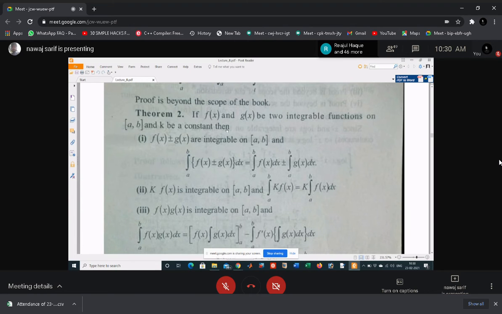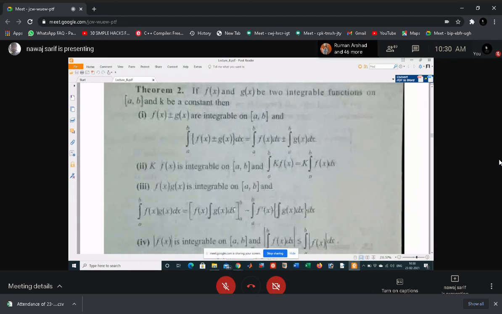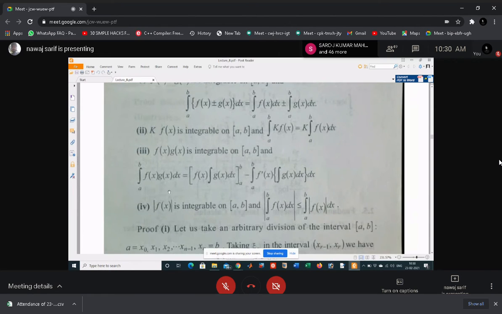If you multiply the function f(x) by a constant k, it is also integrable and k will be outside. The product of two integrable functions is also integrable. This is the product formula for integration.